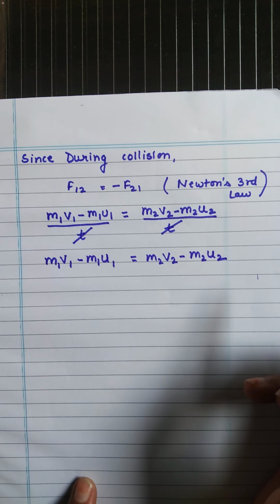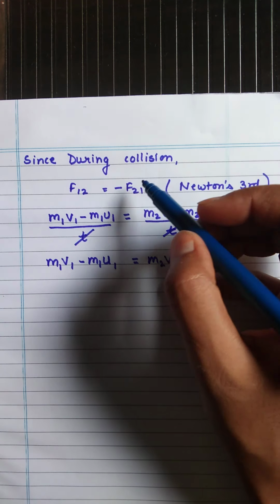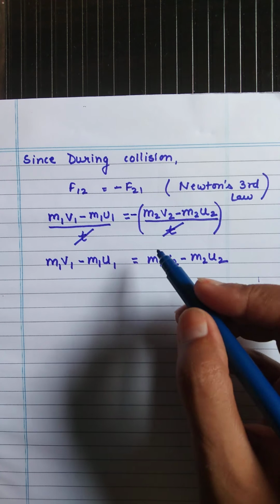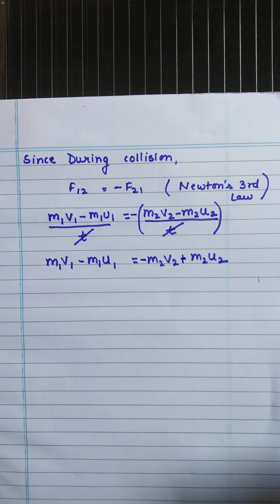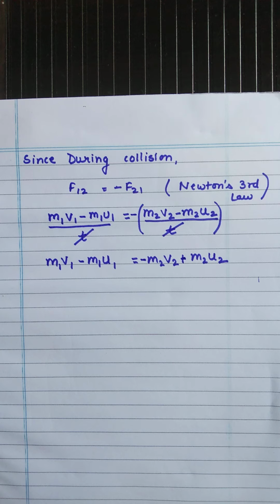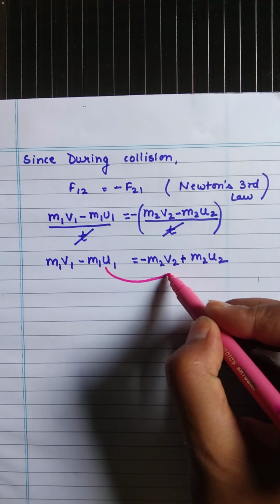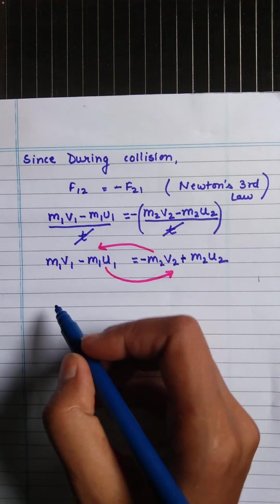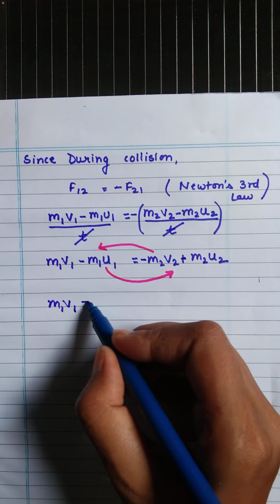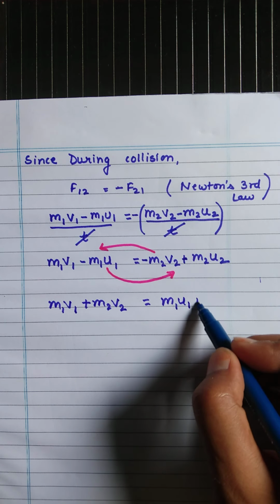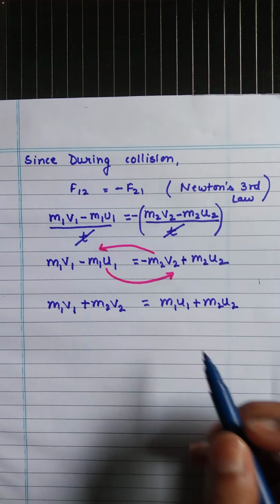Okay, one thing we forgot, that here there is a negative sign. So this is negative, so it cancels out and the right side becomes negative of the expression. Now what we will do, we will take this value to this side and bring this value to that side. So on doing this we will get m1 v1 plus m2 v2 is equal to m1 u1 plus m2 u2.